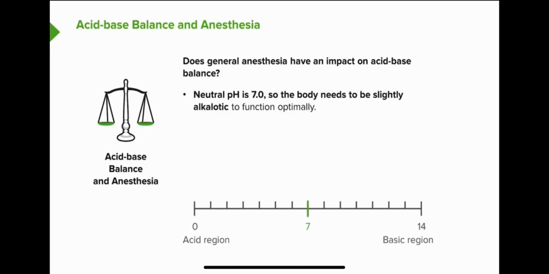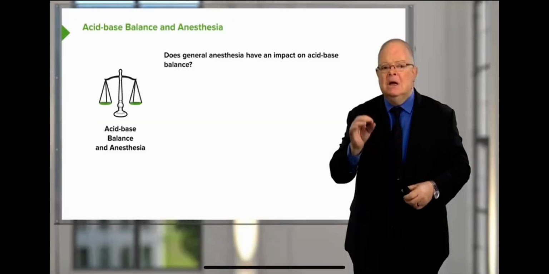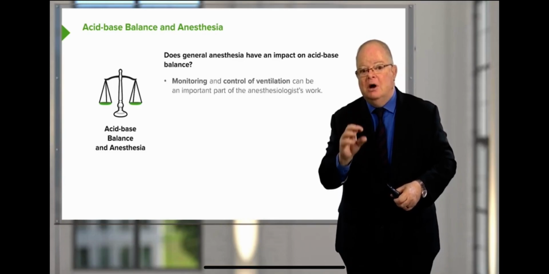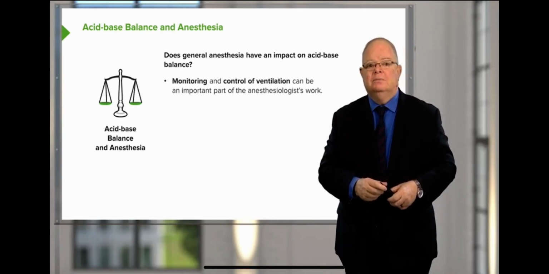Neutral pH is 7.0. So the body is always slightly alkalotic to function optimally. If you ever let it drop down to 7, you're in real trouble. Anesthetic drugs do not affect the body's acid-base balance directly, but the actions of the anesthesiologist can have a profound effect on pH. In the section on effects on respiration, we've already mentioned that monitoring and control of ventilation can be an important part of the anesthesiologist's work.